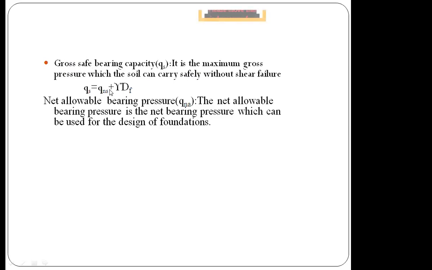If you increase the loading even further, if you try to create more pressure on the soil than QS, then the foundation or the soil existing below the foundation will undergo shear failure. So this is the gross safe bearing capacity, or we can say it is the maximum gross pressure that a soil can carry. Looking at the formula, QS equals QNS plus gamma DF.